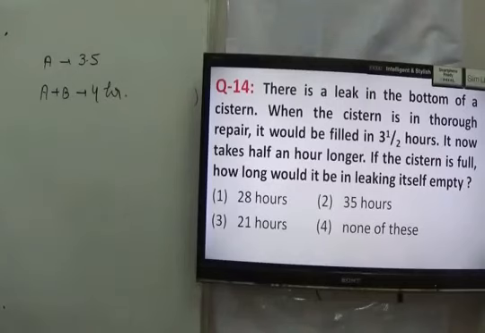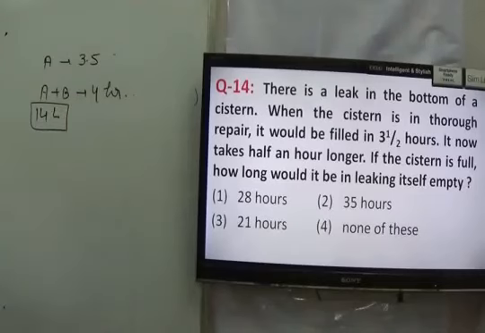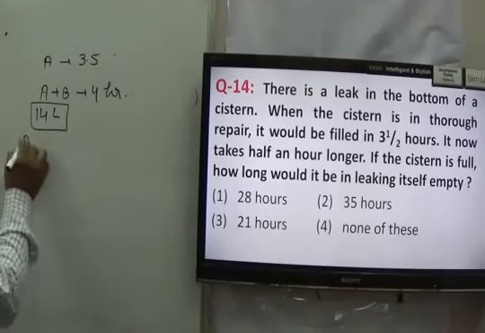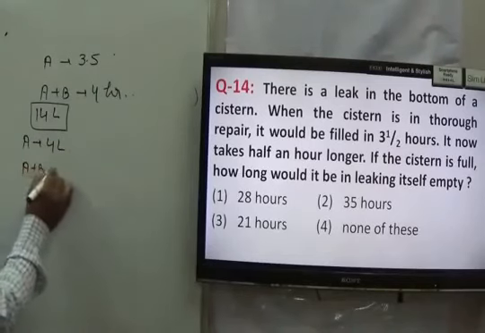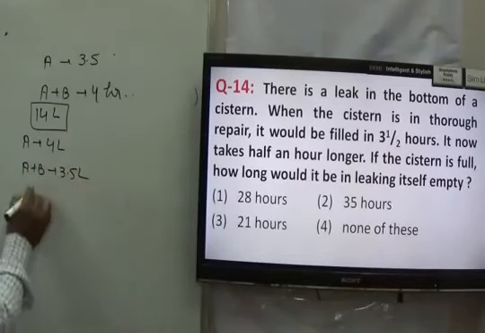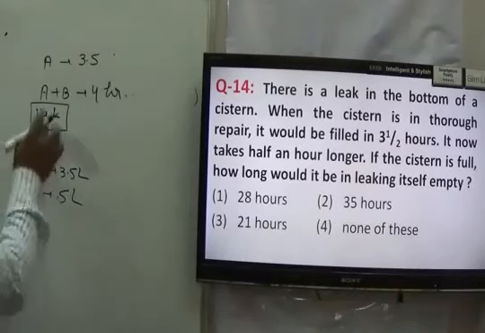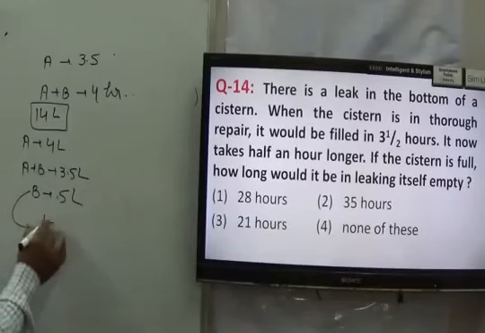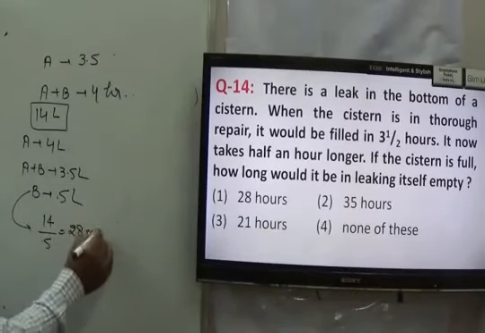So there are a number of approaches. The first, we can take the LCM of 4 and 3.5. So I can say LCM is 14 liter. Let us assume that the capacity of the tank is 14 liter. A can fill 4 liter in 1 minute. Both A and B can fill 3.5 liter in 1 minute. It means B empties 0.5 liter in 1 minute. If it has to empty the whole tank, how much time will it take? 14 by 0.5, that is 28 minutes.